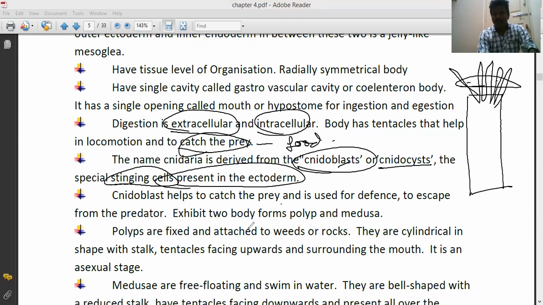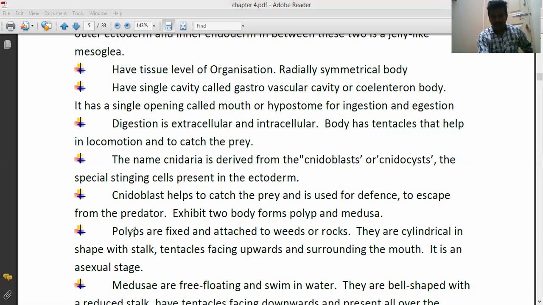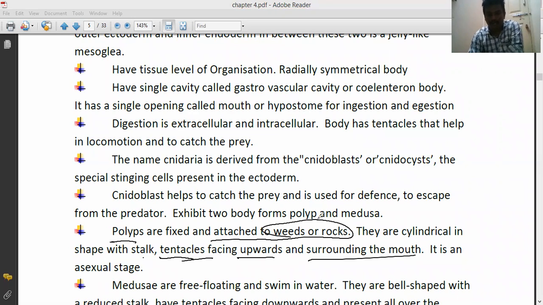Generally, coelenterates exhibit two body forms, polyp and medusa. Polyps are fixed and attached to weeds or rocks. The body is cylindrical in shape with a stalk and contains tentacles facing upwards and surrounding the mouth. That is called the asexual stage, the polyp form.